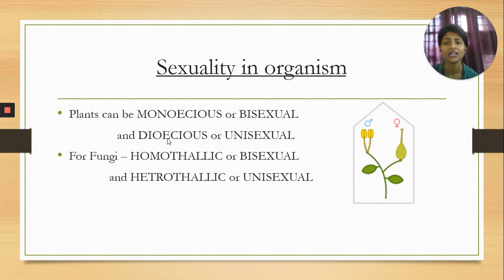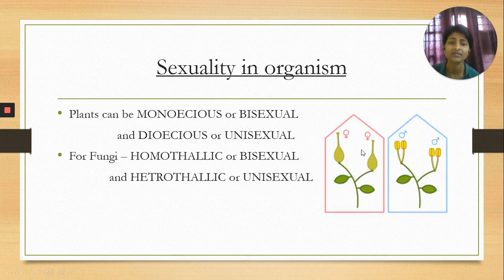On the other hand, dioecious or unisexual means that separate plants have male flowers and female flowers. That means if separate plants bear male and female flowers, then that condition is called dioecious, and the flowers will be termed unisexual flowers. So particularly the terms bisexual and unisexual describe the flower, and monoecious and dioecious describe the plants.